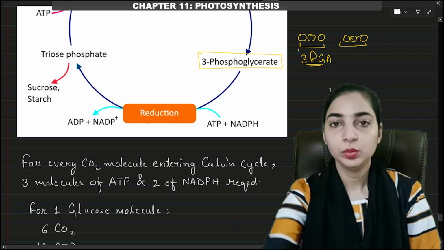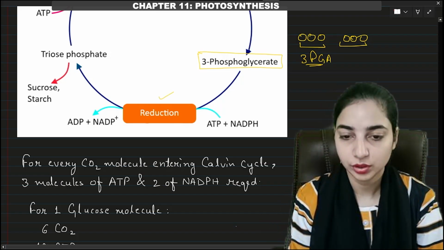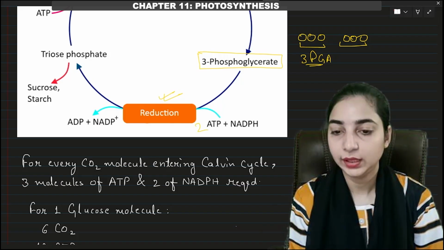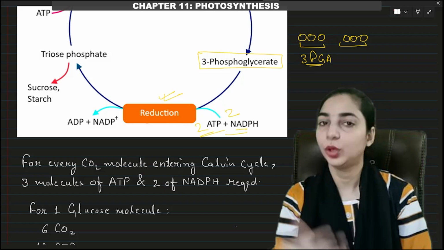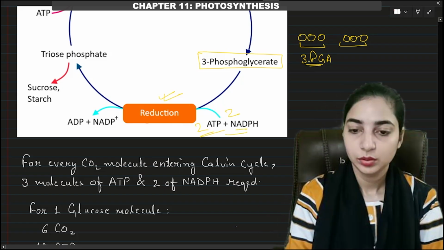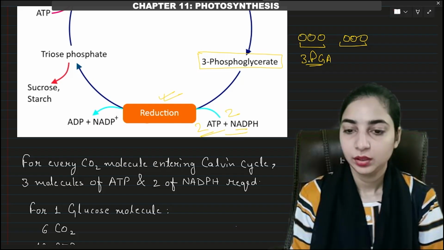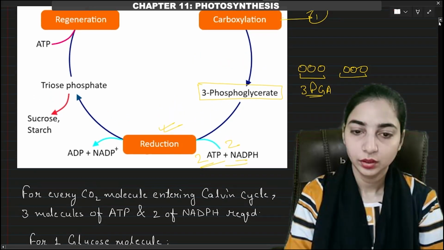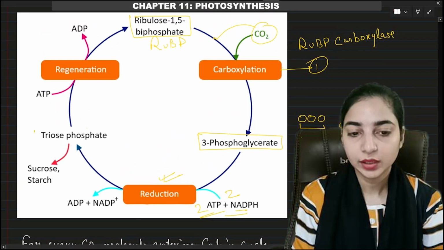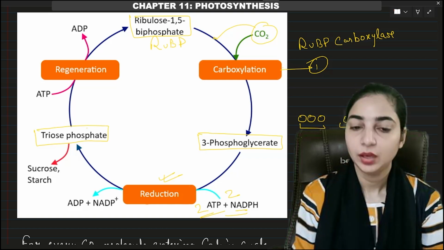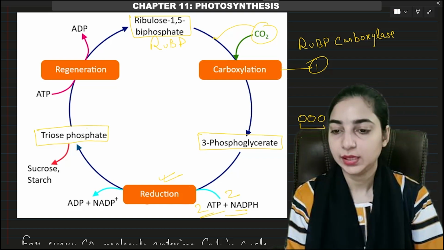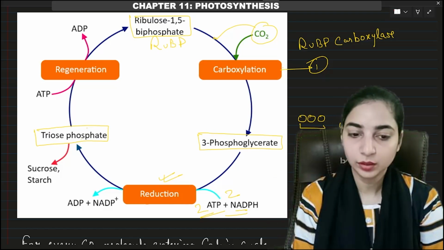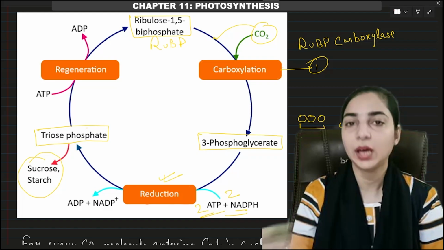Then these 2 molecules of 3 PGA move to the next step, that is reduction. During reduction, how many ATP were required? 2 ATP and 2 NADPH were required. So ATP was converted to ADP and NADPH was converted to NADP plus. As a result of reduction, we got triose phosphate. The carbon from this was taken to form sucrose, starch, etc., to form the carbohydrate.